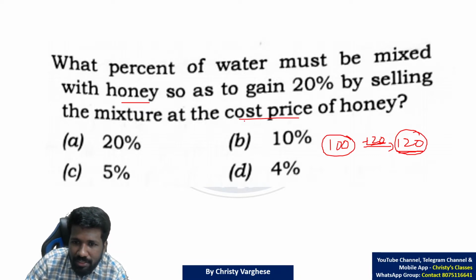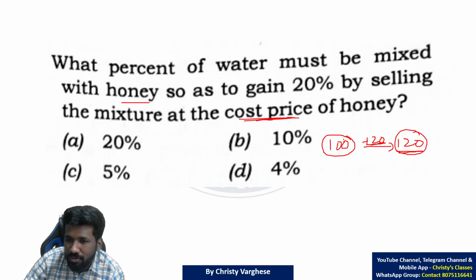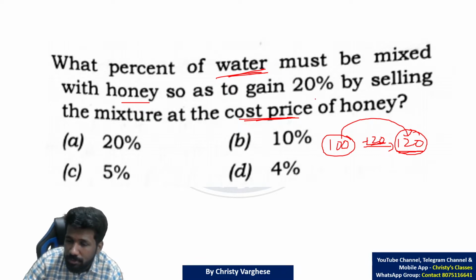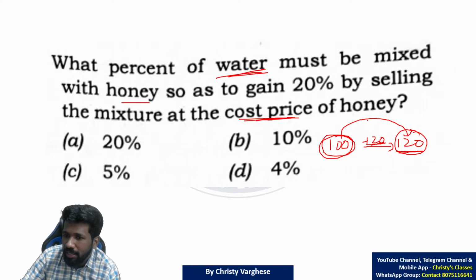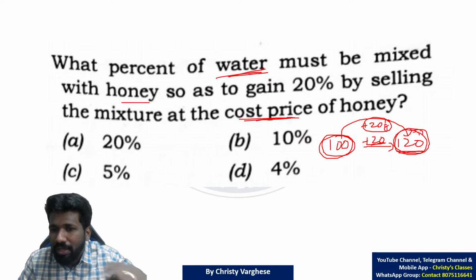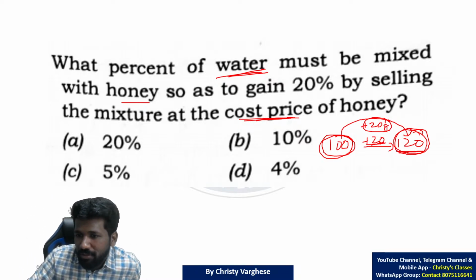But question says that it is sold at cost price itself. Cost price itself means 100 honey, 100 rupee itself. Na? That means he has made an adulteration here. What adulteration? By mixing water. Assuming water is free of cost. 100 gram honey, he is adding 20 gram water. Then only 120 gram will be there. So that 120 grams sold at 120 rupee, he can make 20% profit.